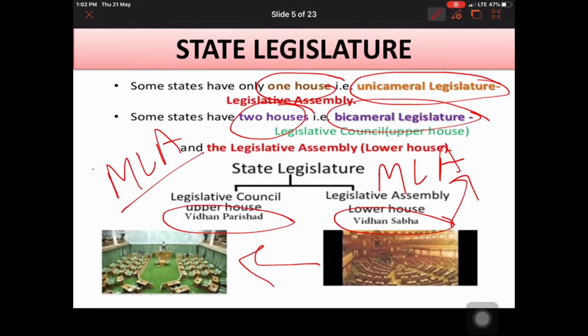It is up to the state whether they want only a Vidhan Sabha or also an upper house, the Vidhan Parishad. Maharashtra and Gujarat have two houses. On the other hand, Punjab has only one house, the Vidhan Sabha. It is up to the states how many houses they want.